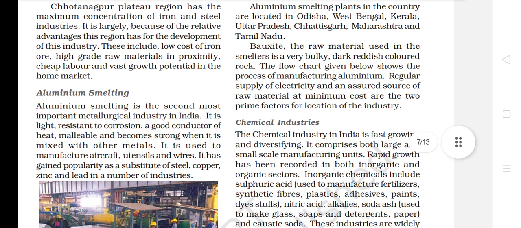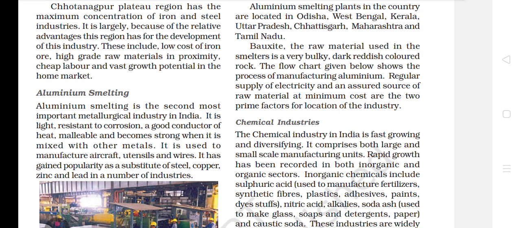One more thing, bachche, about bauxite. Regular supply of electricity and the assured source of raw material at the minimum cost are two prime factors for the location of the industry. Very important. What are the two prime factors for the location of aluminium industries? First of all, regular supply of electricity. Second, an assured source of raw material at the minimum cost. Okay, these are the two factors.